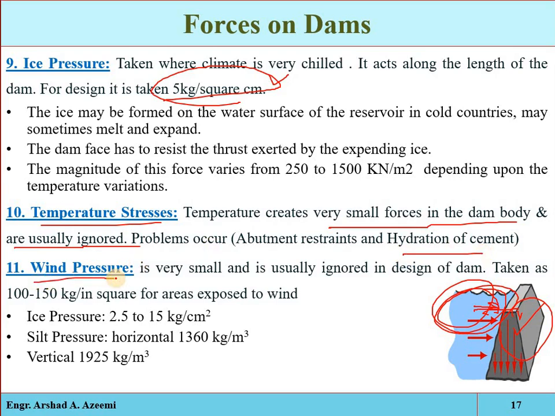Also we have the wind pressure, that is again very small and is usually ignored in design, but if in a specific location the wind is blowing at a very high speed, then it will be taken into account, and normally that is taken as 100 to 150 kilogram per square meter in the area which is exposed to heavy winds. So these are the main types of forces which are acting on the dam structure.